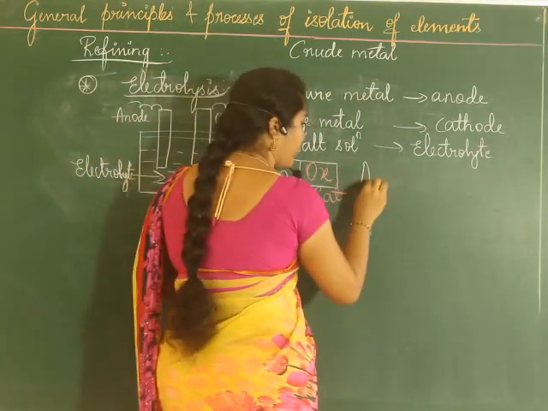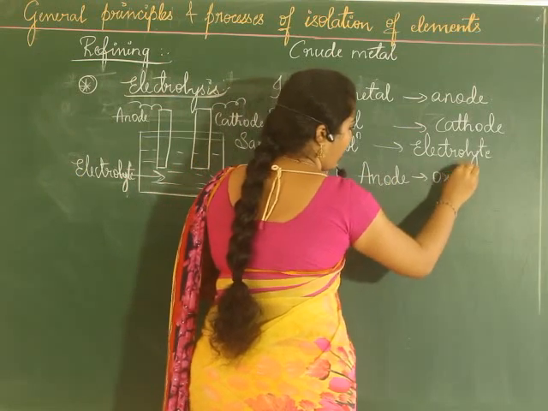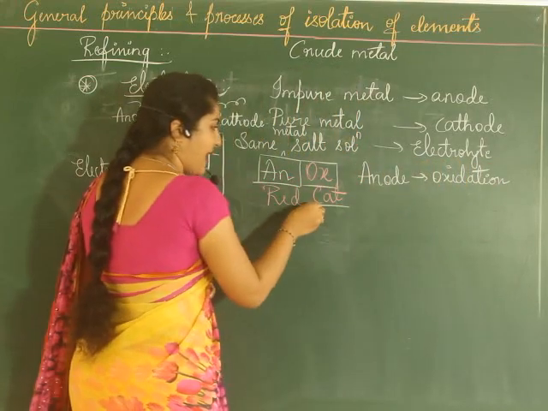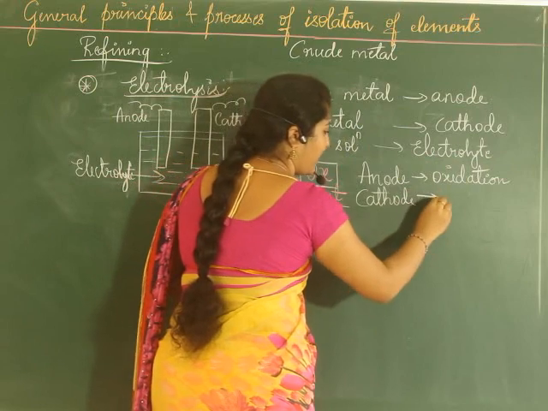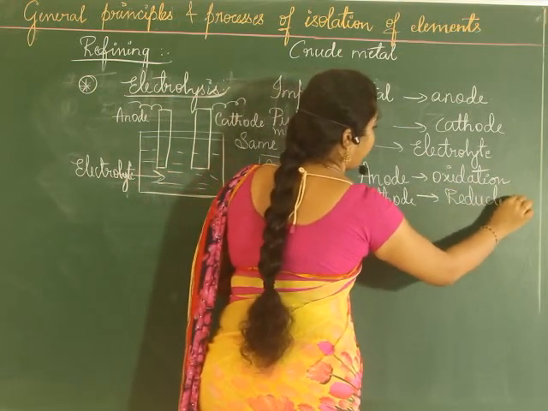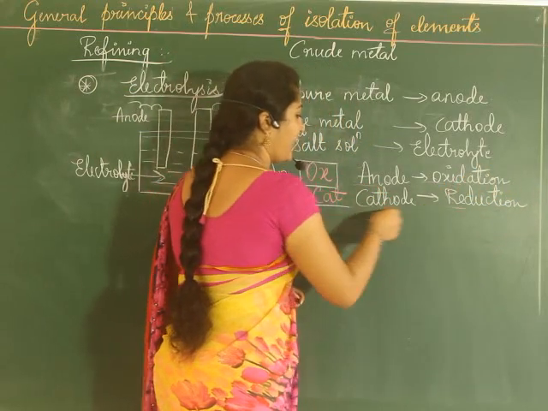What does it mean? At anode, which reaction takes place? Oxidation reaction takes place. And at cathode, which reaction will take place? A reduction will take place. So we say anox, red cat.